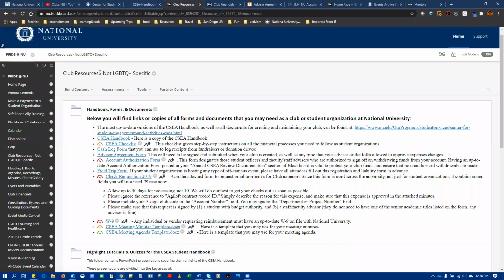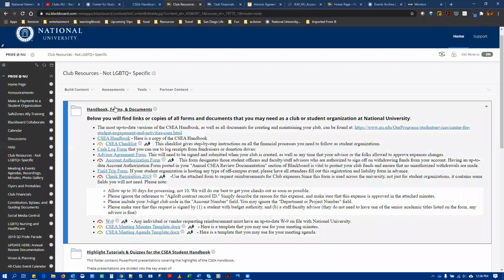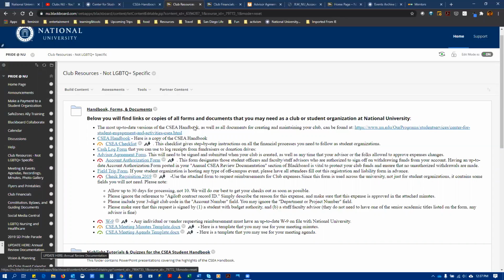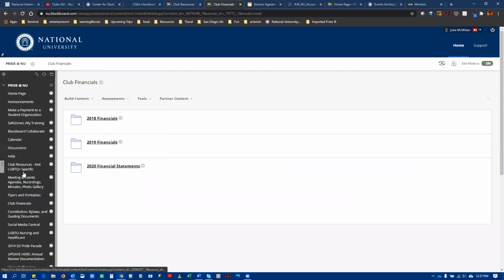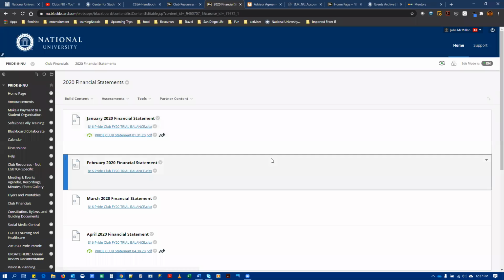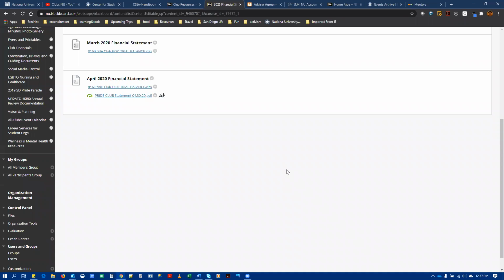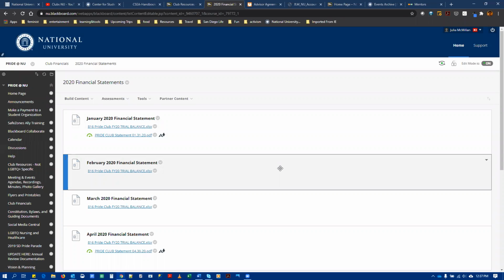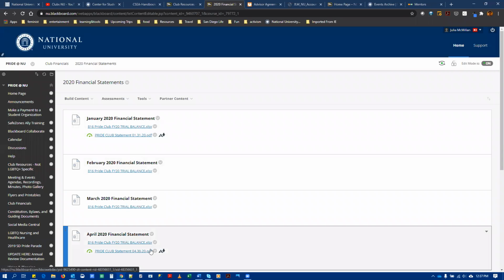We ask that you leave this club resources section here. This has links to a lot of the forms and links that your club needs to conduct business, like check requisitions. It is very important that you keep this here, along with the annual review documentation section and your club financials. Your club may rename this something slightly different, but on a monthly basis, our National University Accounting Department produces financial statements for all registered student organizations, and I place these in your Blackboard container for you. This is the official reflection of the fund balance for your student organization, so know that it is updated on a monthly basis and stored here.